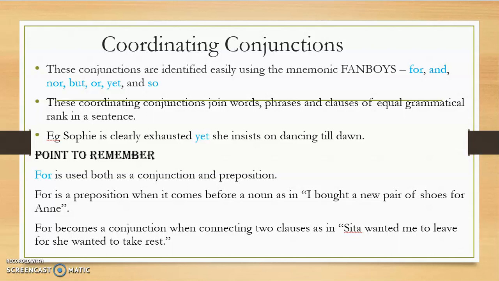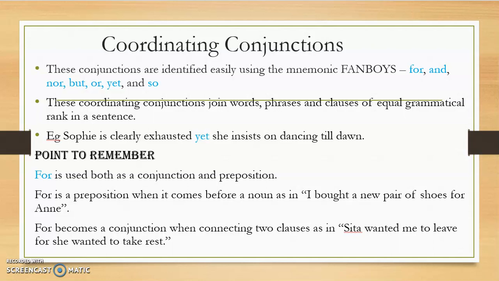F stands for for, A stands for and, N for nor, B for but, O for or, Y for yet, and S for so. So these are the coordinating conjunctions, and it is easy to remember them if we remember the mnemonic FANBOYS. And these coordinating conjunctions are used to join words, phrases, and clauses that have equal grammatical rank in a sentence. They have equal importance. When you have two sentences that have equal importance, that is, you cannot avoid one. You cannot substitute one with another. You cannot avoid any of those sentences.